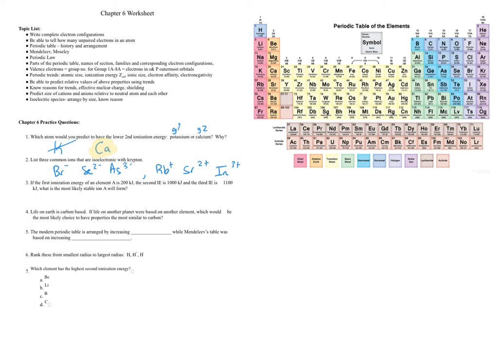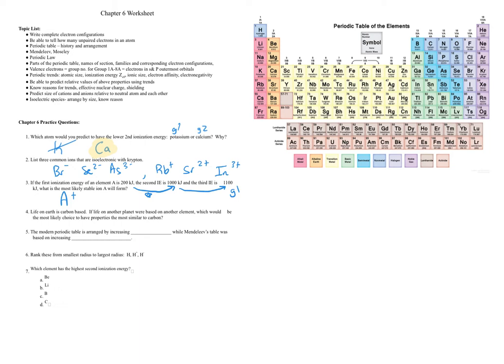Question 3. If the first ionization energy of an element is 200 kelvin, and then it jumps all the way to 1,000 and then to 1,100, well, the biggest jump happens from 1 to 2, which means this is a group 1 atom. So A is going to form a plus charge, and that's it. That's the most stable ion.